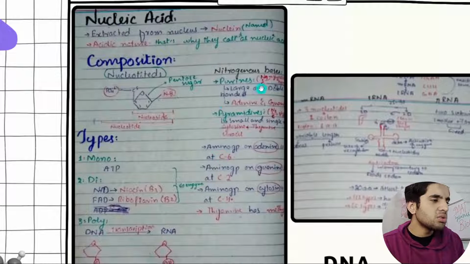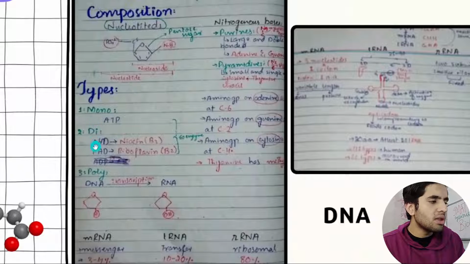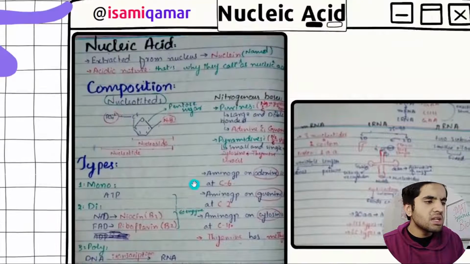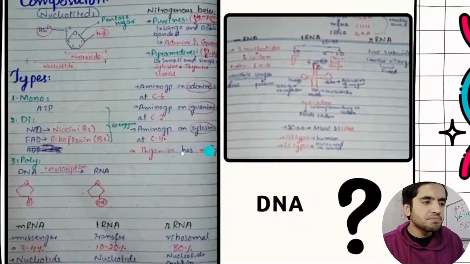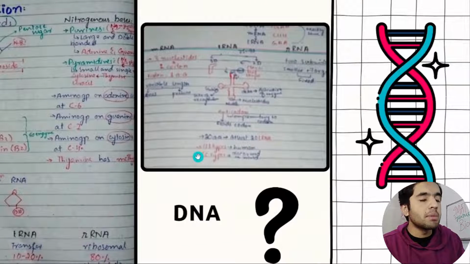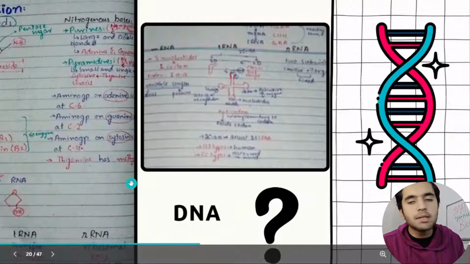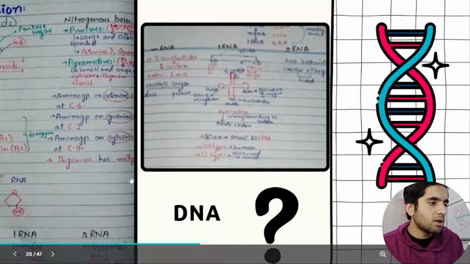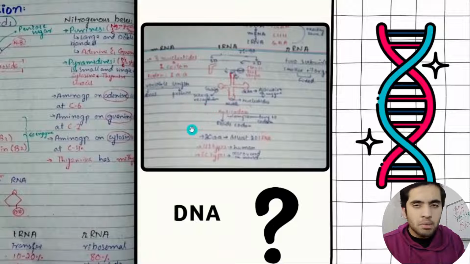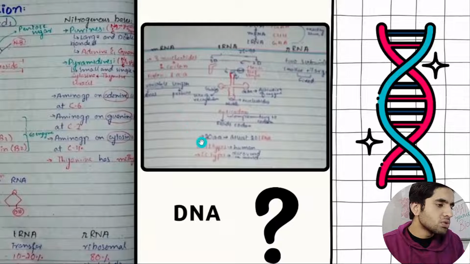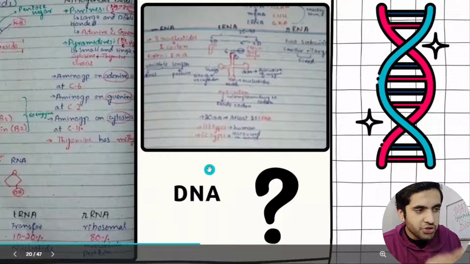This is all the information on the double ring structure, pyrimidines, all that stuff. Types: first we have mono, then di, and then poly. In di we have NAD and FAD, NADP and B3, all that stuff. These are the things that you need to cover in IMAT in biological molecules. Here I have explained messenger RNA, transfer RNA, and ribosomal RNA in a little bit of detail, the types of RNA. These images are a little bit blurry. You can find my actual PDF notes.